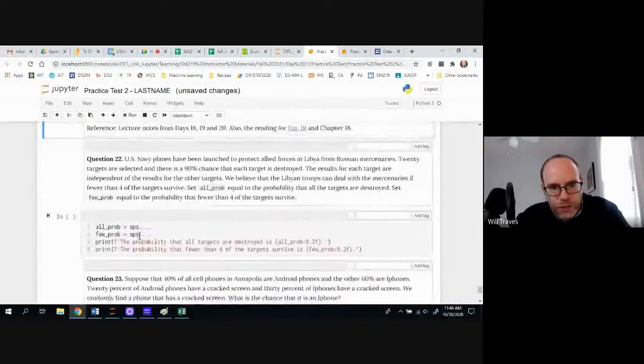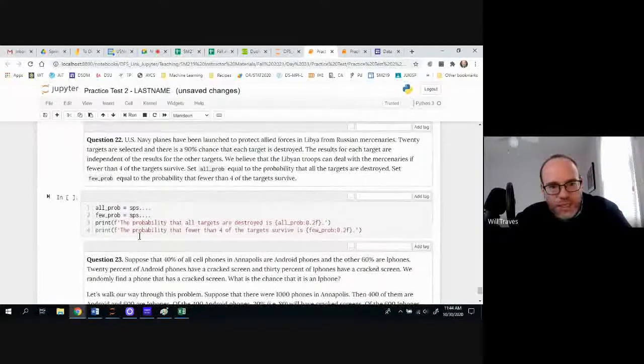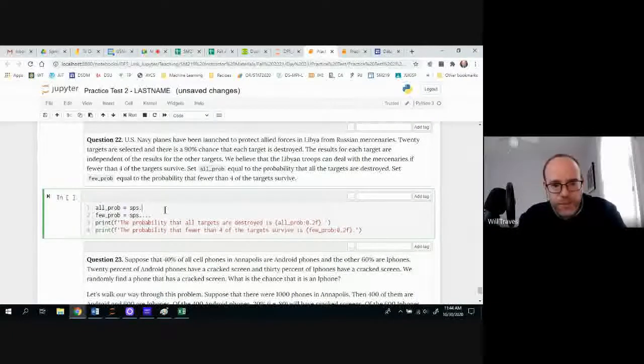Okay, question 22. U.S. Navy planes have been launched to protect Allied forces in Libya from Russian mercenaries. 20 targets are selected, and there's a 90% chance that each target is destroyed. The results for each target are independent of the results of the other targets. We believe the Libyan troops can deal with the mercenaries if fewer than 4 of the targets survive. Set all prob equal to the probability that all the targets are destroyed. This is a binomial probability.